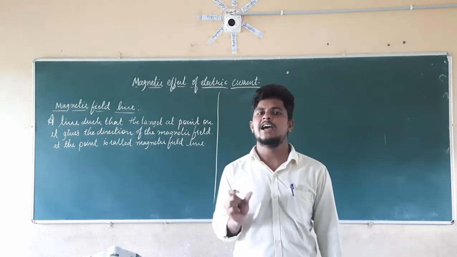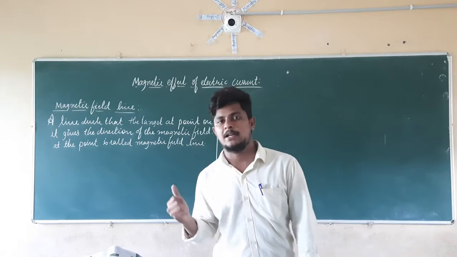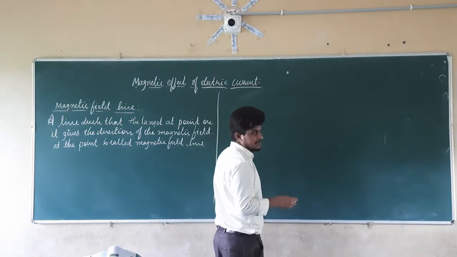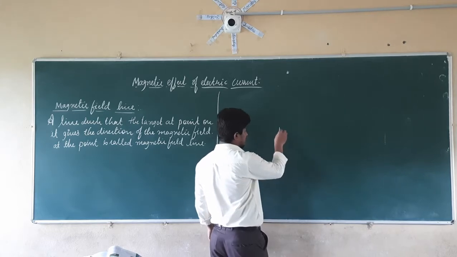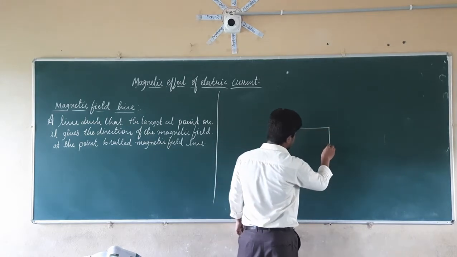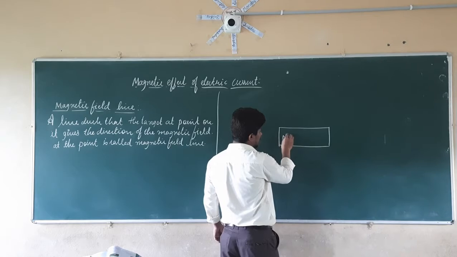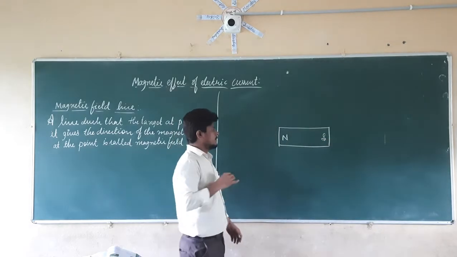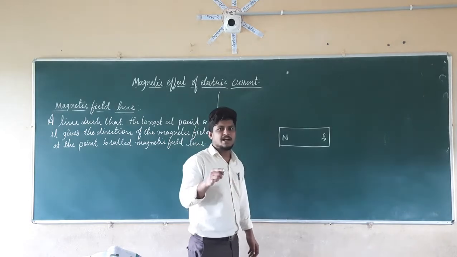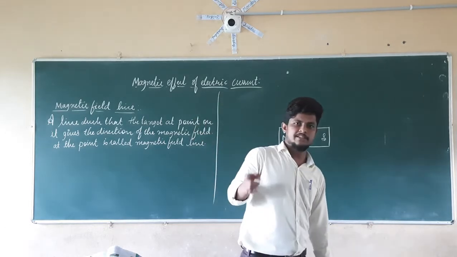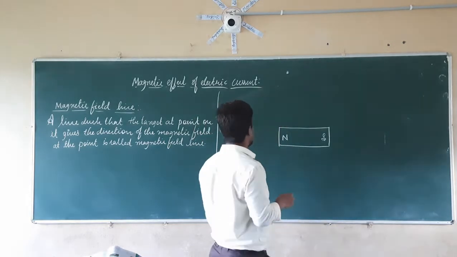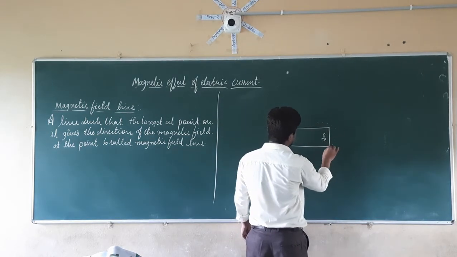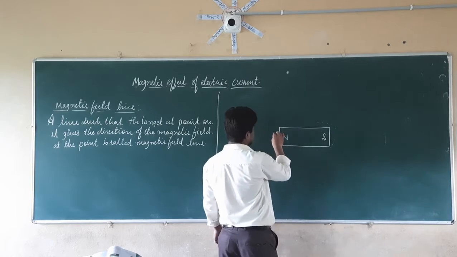Another thing, we are going to take iron filings to know about the magnetic field lines. For that, take again a bar magnet, which has the north pole and the south pole. The bar magnet is taken on a cardboard. Around that cardboard, we are putting some iron filings.